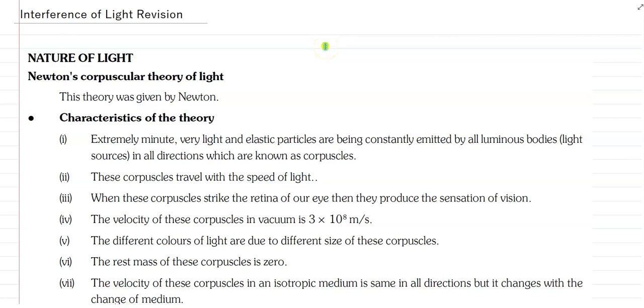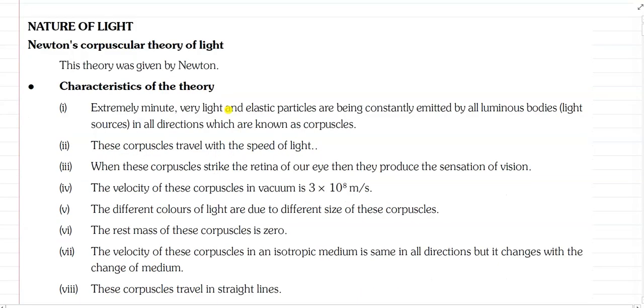Welcome students. Light is a most contradictory entity. We know sometimes it shows particle nature, sometimes it shows wave nature also. In particle nature, we know Newton first told the corpuscular theory, so that light is made of particles, and each particle is named a corpuscle. This is called corpuscular theory.